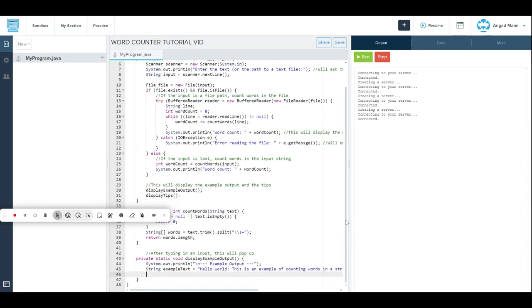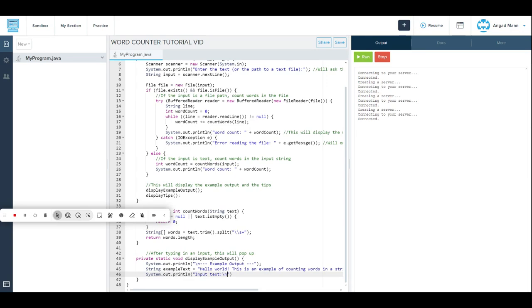After that we do System.out.println, and then in brackets, including quotation marks, we do input text, and then semicolon, and then slash n.